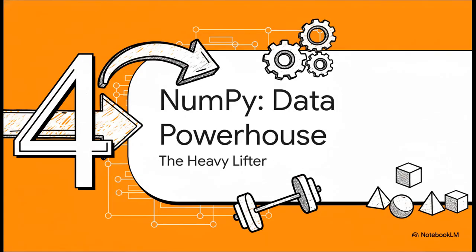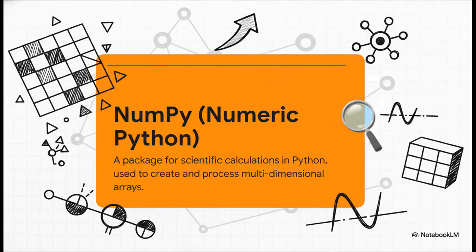Okay, so we get the data, we get the process, and we get the basic stats. Now, let's bring in the powerhouse tool that does all of this heavy lifting for us and does it incredibly fast: Numpy. Numpy, short for numeric Python, is basically the go-to library for any kind of scientific computing in Python. Its specialty is working with arrays, which are just these super efficient grids of numbers designed to handle huge data sets and complex math at unbelievable speeds.